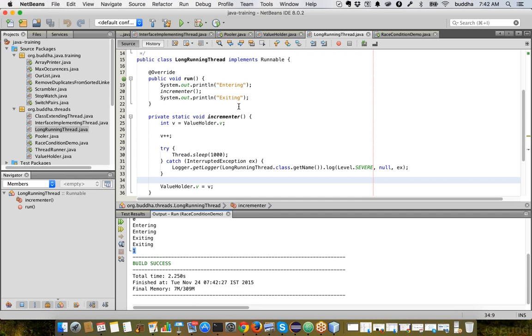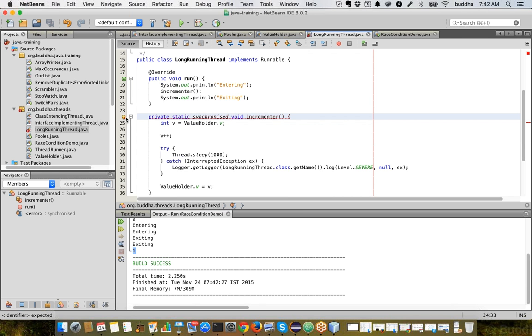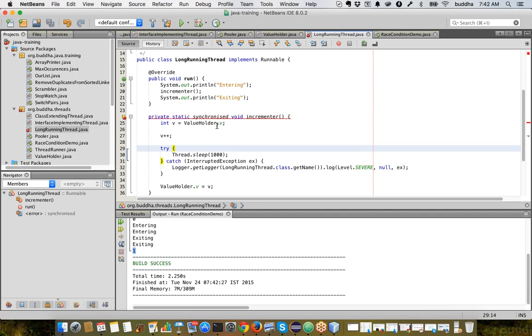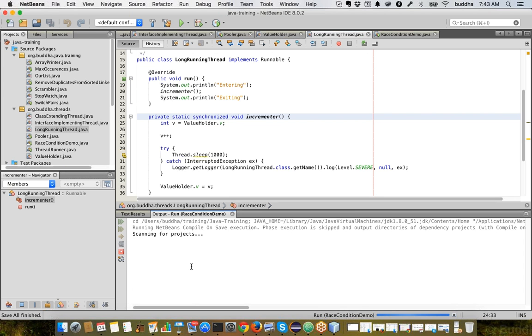Okay, so now to solve the race condition, what we do is put a keyword called synchronized. Okay, it is actually Z, not S. So now let's run the program and see what happens.